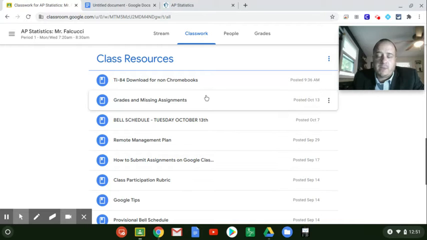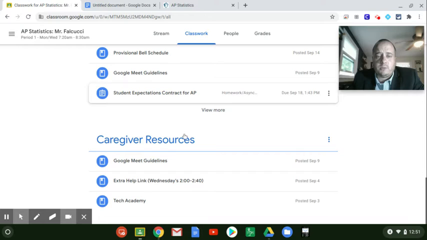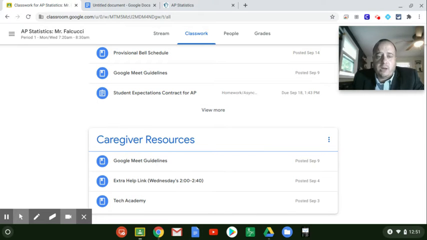So on this class resources, I continually update this with not only items that they'll need for my class, but potentially for other classrooms as well. And then at the bottom here as well, there's resources for caregivers at home. There's just some Google Meet guidelines with expectations as to how the class runs in a virtual setting.